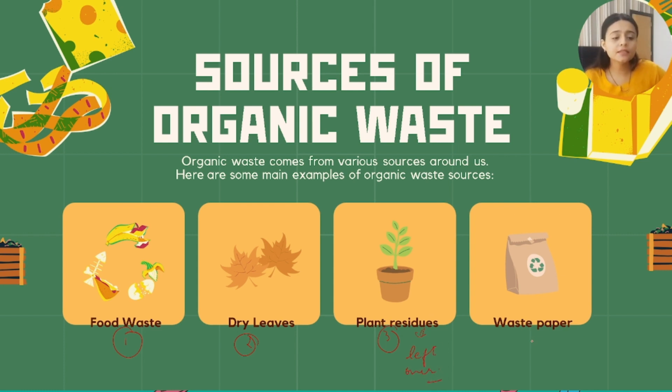Okay, and this waste paper, we all have certain kind of waste paper around us. Agreed? So these are the sources of organic waste. These are the items, my dear students, which dispose of very easily. These items are eco-friendly. Eco-friendly means environment friendly. These items do not give any danger or any harmful hazards to the environment.